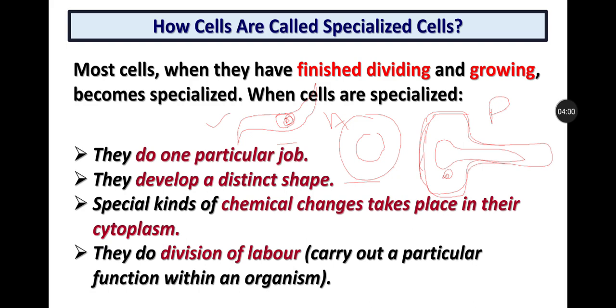Now, some special kinds of chemical changes take place in their cytoplasm. Along with their distinct shape, each and every different type of specialized cell has its own type of chemical reactions taking place in its cytoplasm. Now they do division of labor. Division of labor means that many cells combine to carry out a particular or specific function within an organism. This is called division of labor.